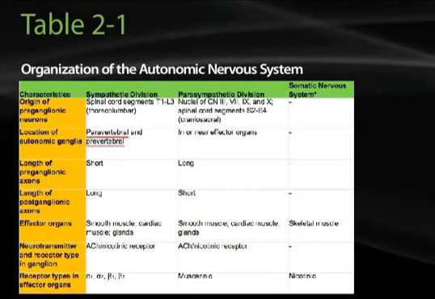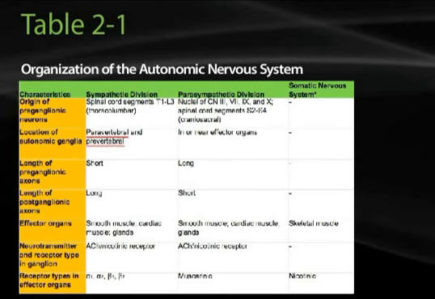There is a difference in the locations of the autonomic ganglia. The sympathetics are primarily para- and prevertebral, whereas in the parasympathetic division, these are found in or near the effector organs. The relative lengths of the pre- and postganglionic axons differ, such that the sympathetics have short preganglionics and long postganglionics, and vice versa in the parasympathetic nervous system.